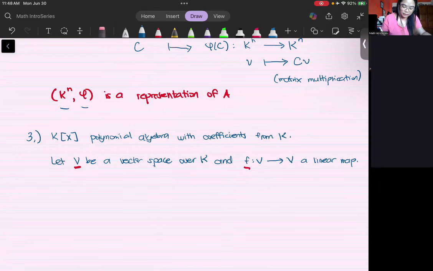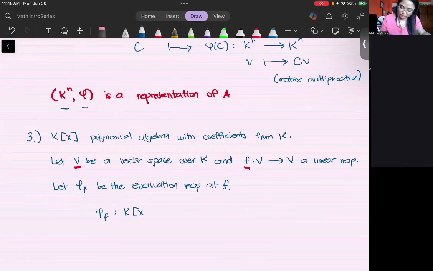And we denote that by, let's say, phi_f be the evaluation map of f. Okay, what that is. So remember, what we need is a mapping from K[x] going to the endomorphism space of V.